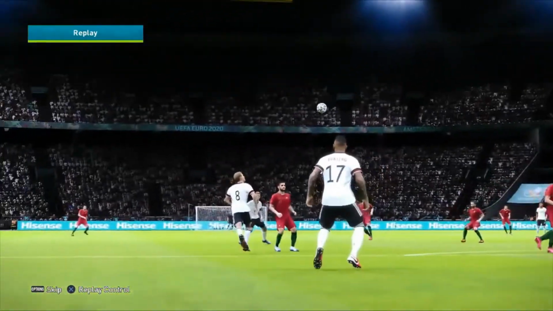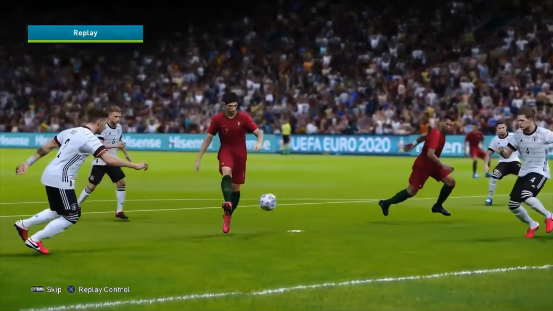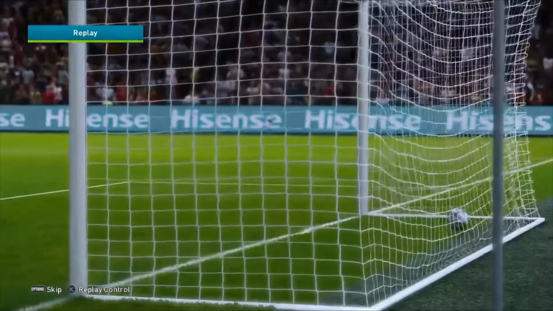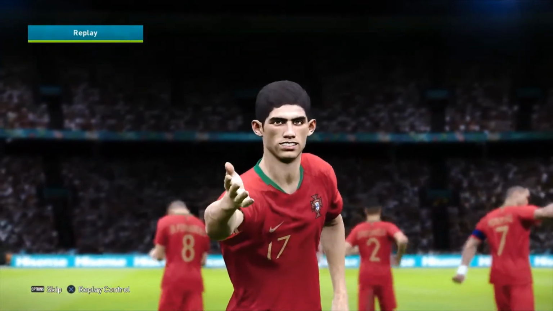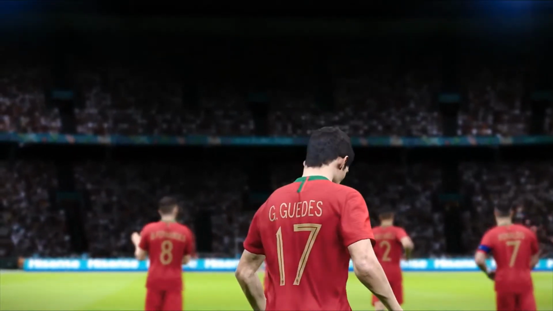I'd hold on to your hats because this has been an enthralling fixture so far. As it stands, it's Portugal 1, Germany 0. And what a lovely goal that was. Just dinks it into the back of the net. And both of these goalkeepers have really, truly been tested in this first half. And that was not going to be saved. And well, they have held on for the first 20 minutes or so.